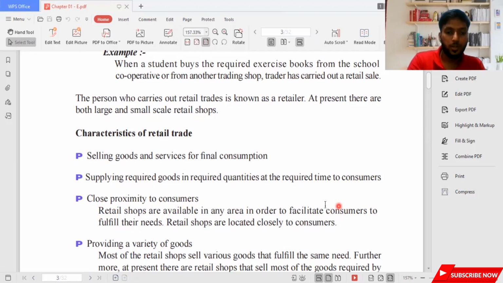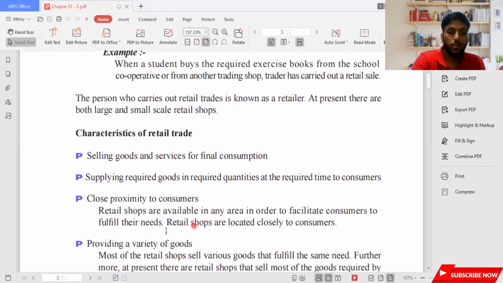What is close proximity to consumers? Retail shops are available in any area in order to facilitate consumers to fulfill their needs. Retail shops are located closely to consumers. When it comes to providing a variety of goods, their main intention is to provide a lot of goods in different varieties. They will not sell only one particular good. Whenever you go and ask, you can ask anything you really want. That's also part of the retailers' way of giving a product to you.